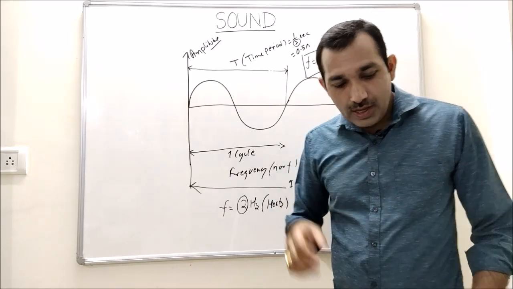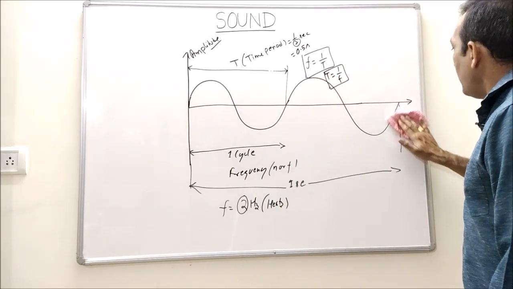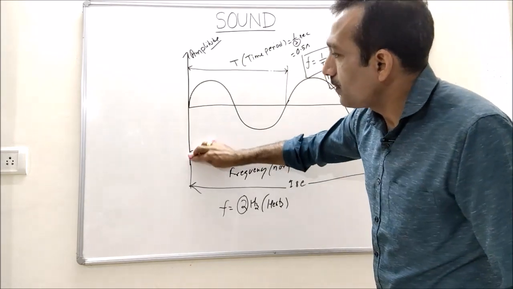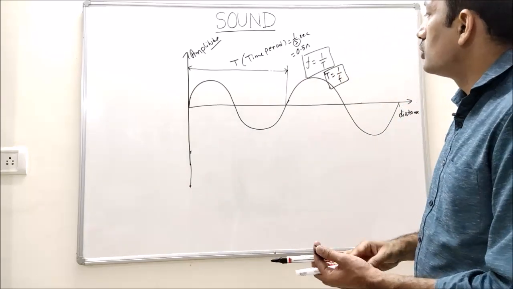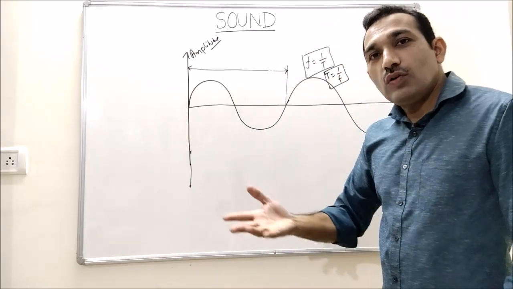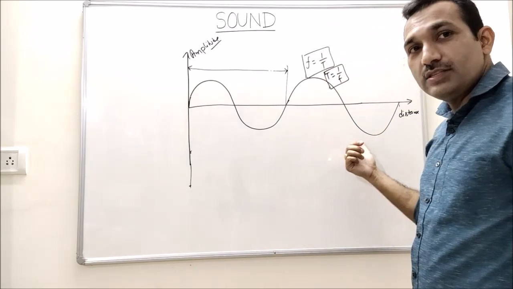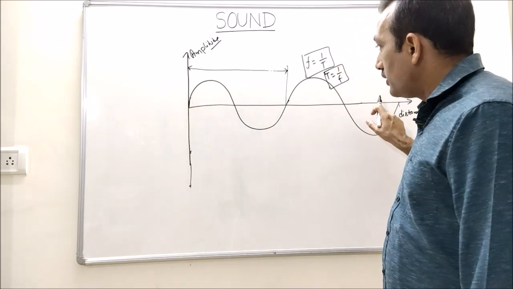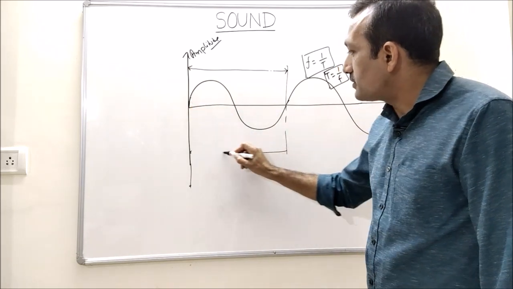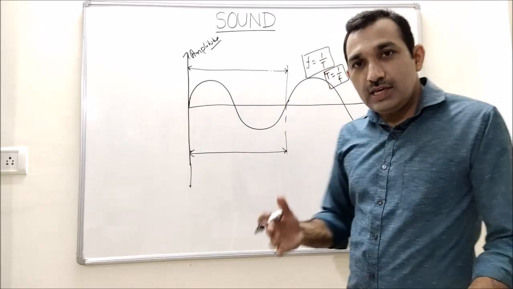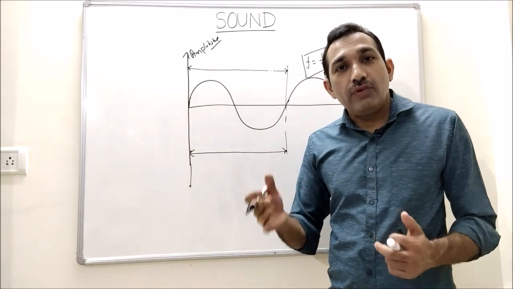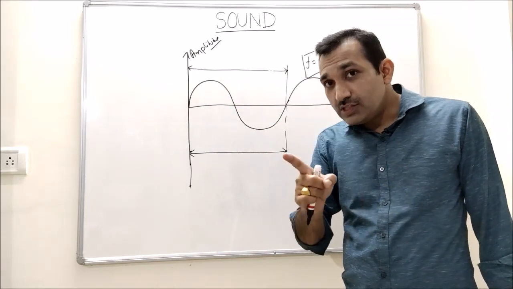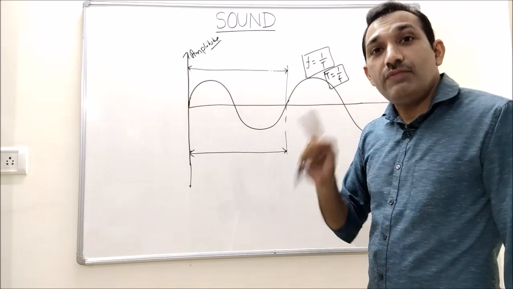Now if I change the x-axis to distance, so I have replaced time with distance. In this case, this axis is showing distance, and if I see distance up to this point, it is the distance traveled by the wave in 1 cycle. Distance traveled by the wave in 1 cycle is called wavelength.